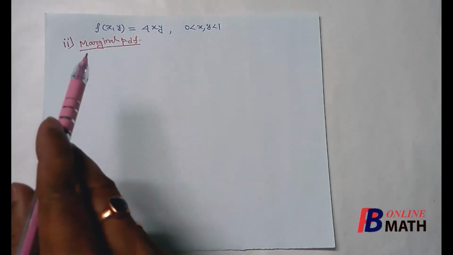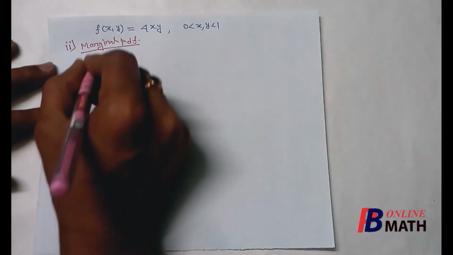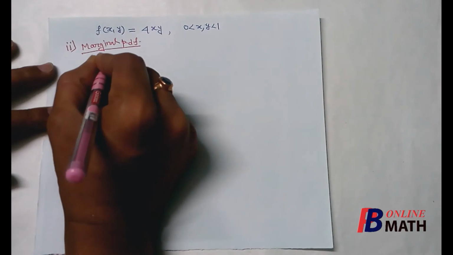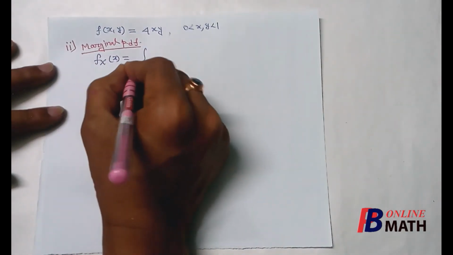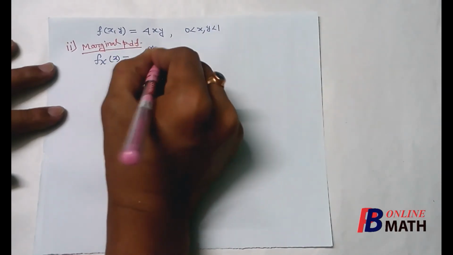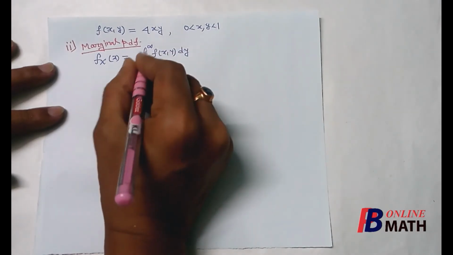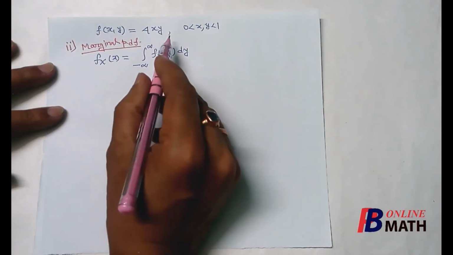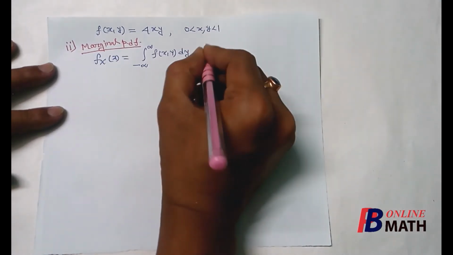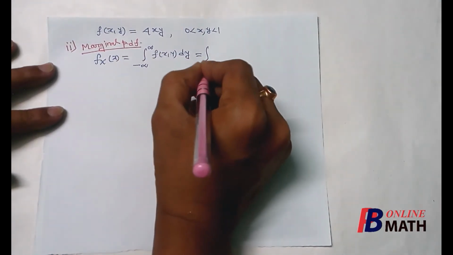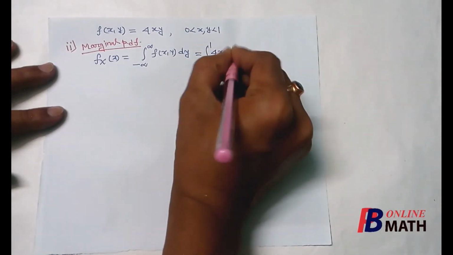Now we shall find the marginal PDF of x and y. We know that the marginal PDF of x, which is denoted by fX(x), by the formula is the integration of the joint PDF fxy with respect to y from minus to plus infinity. But here we find that the masses are between 0 and 1, so we can change the limit of y from 0 to 1, and fxy equal to 4xy dy.